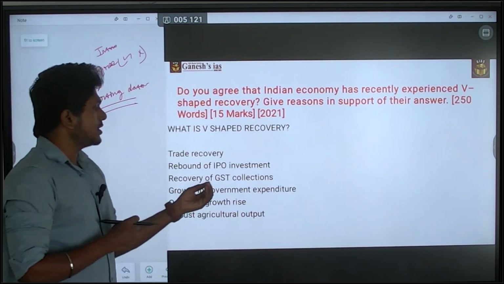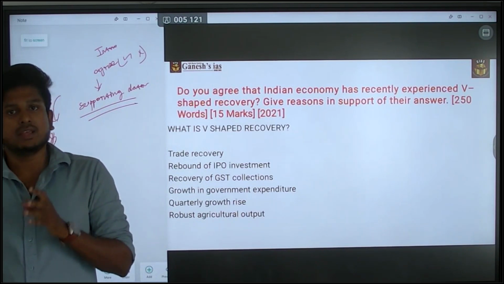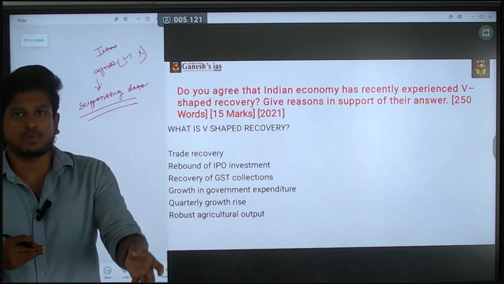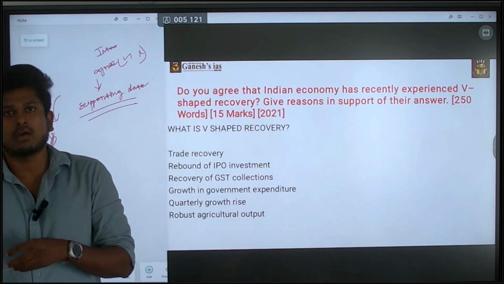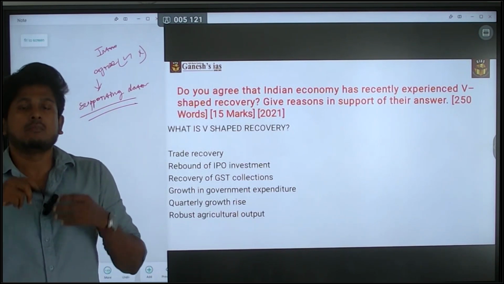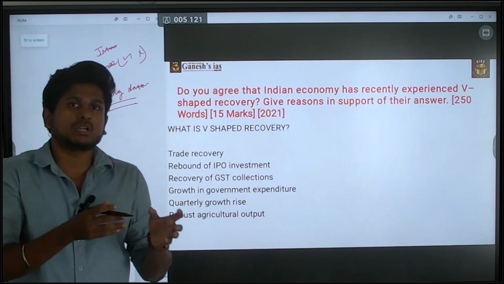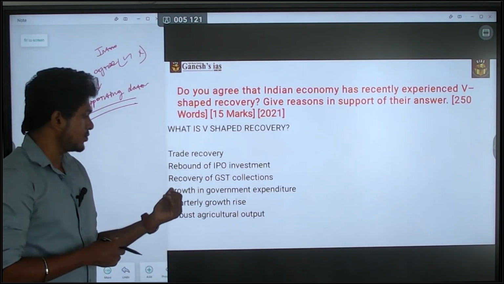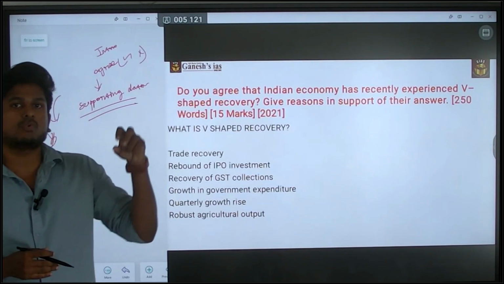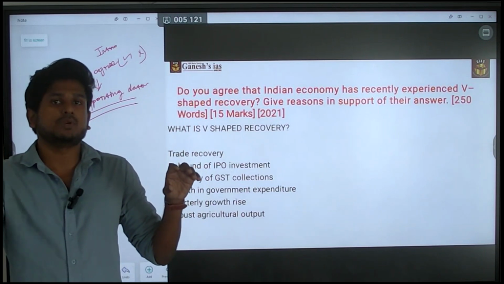Next, growth in government expenditure. Growth in government expenditure in turn increases economic growth, because if the government provides 6,000 rupees to people, what will they do? They will buy certain products or make certain investments. So the economic cycle will start to rotate, and the recovery of the economy will begin. So that also leads to the recovery of the economy. That is also quarterly growth. GDP growth increased. GDP growth at the time of COVID-19 was around 2%, and in 2021 there is 6% GDP growth.